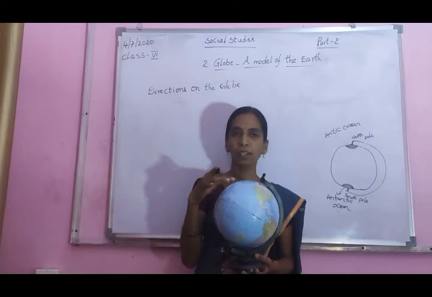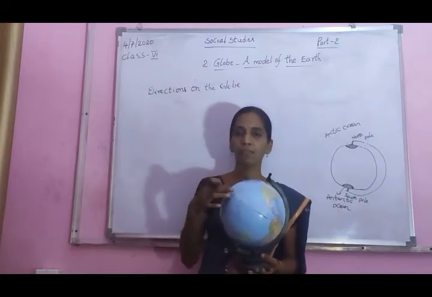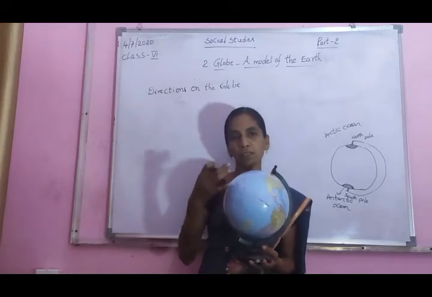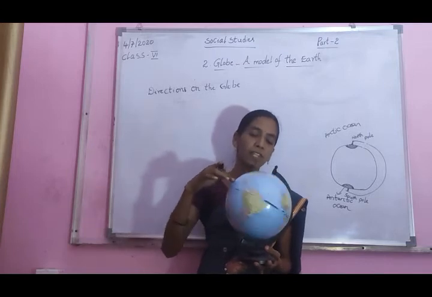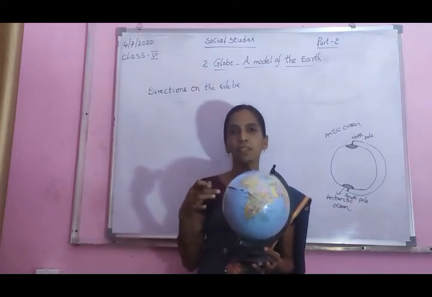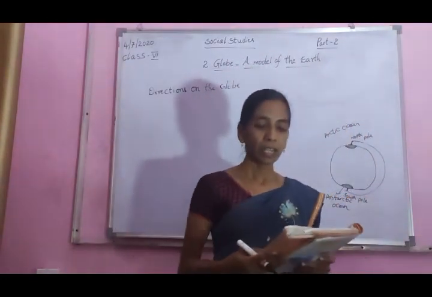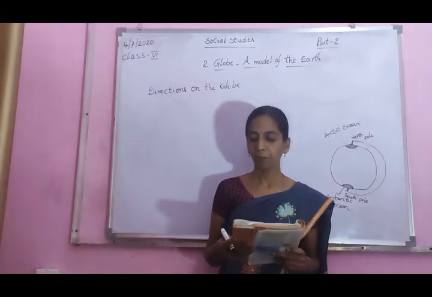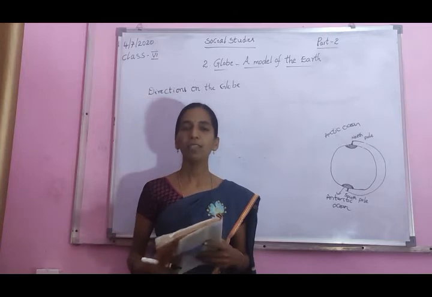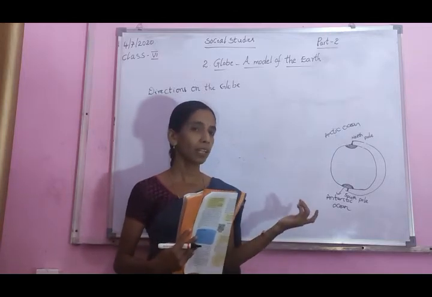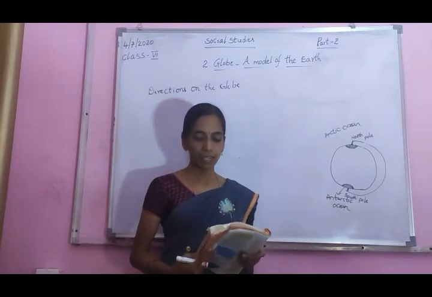The earth rotates on one axis. So what is the cause? Day and nights are formed. The earth rotates all the time, so day and nights are formed. In which direction, from which place to which place is it rotating? West to east. The earth rotates every day from the west to east. Can you rotate the globe and see how this happens? So the earth is rotated west to east, forming the day and nights.